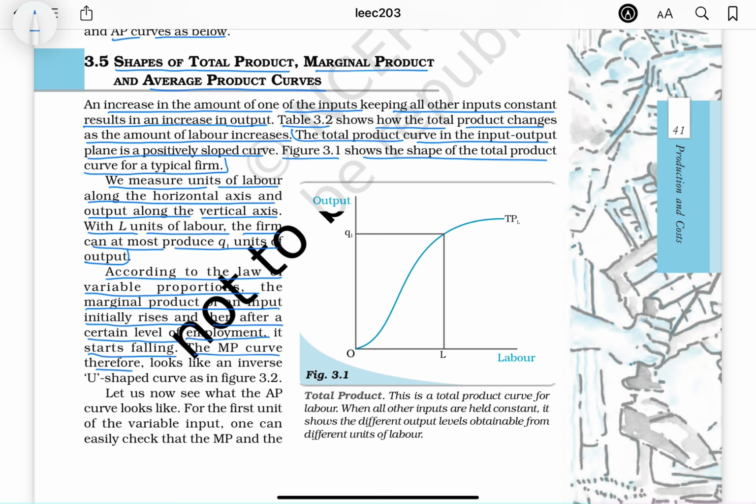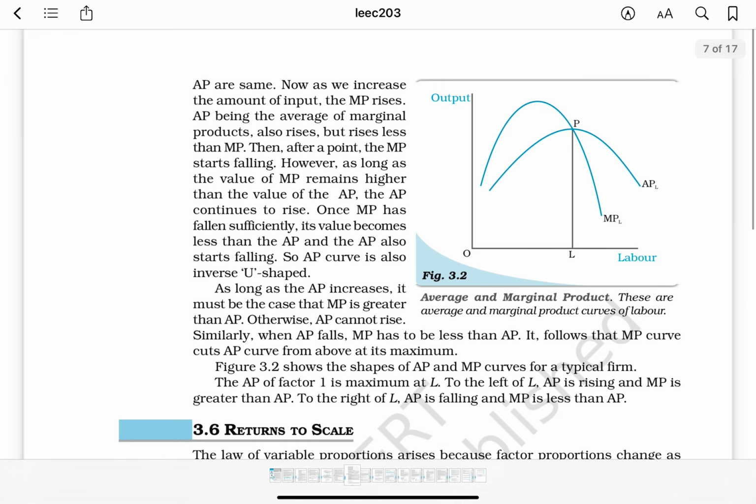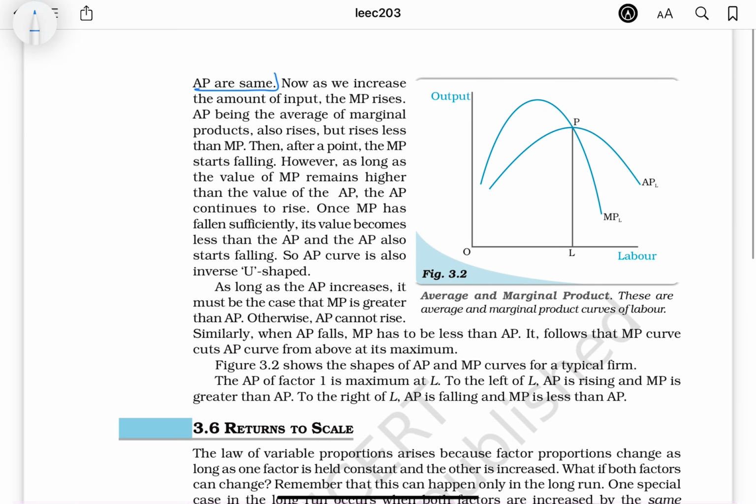The MP curve therefore looks like an inverse U-shaped curve as in figure 3.2. Let us now see what the AP curve looks like. For the first unit of the variable input, one can easily check that the MP and the AP are the same.